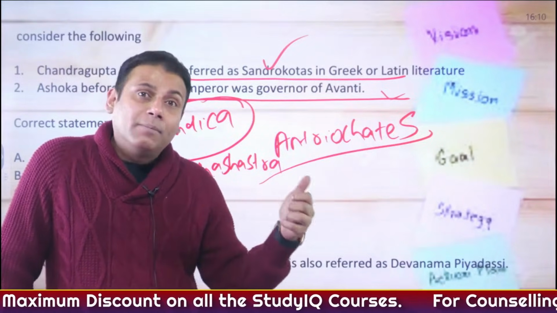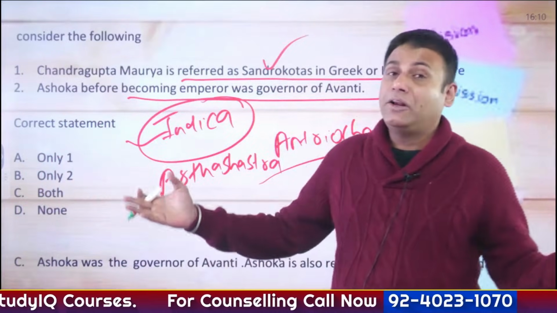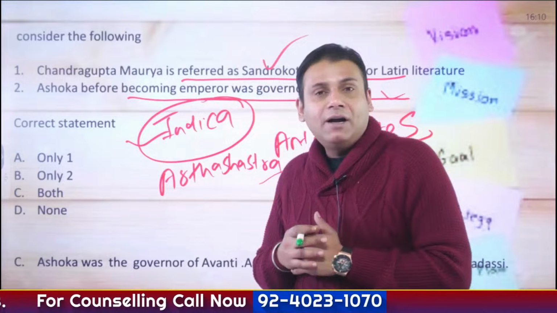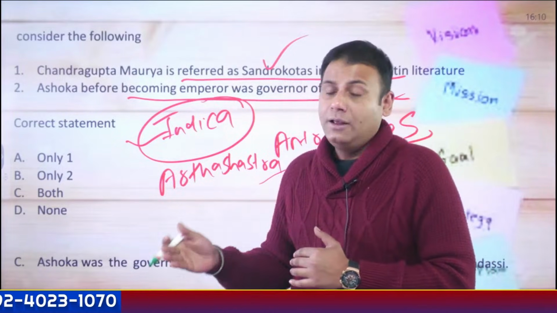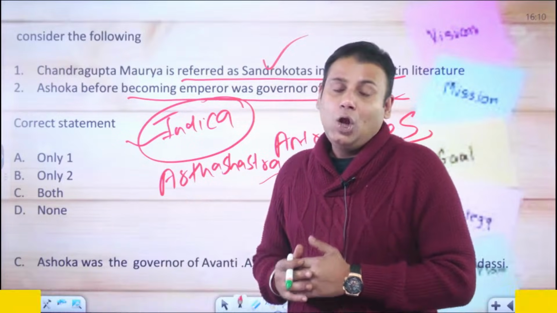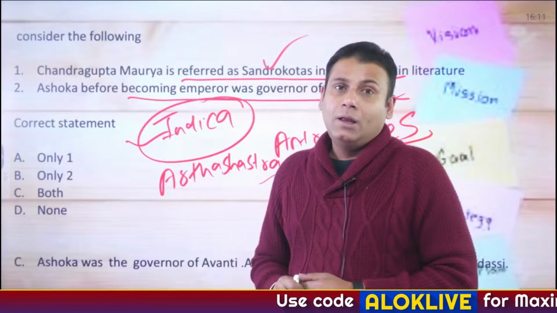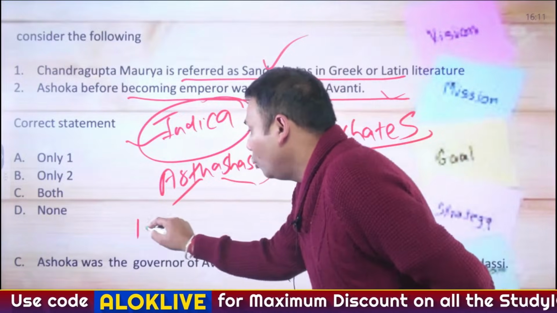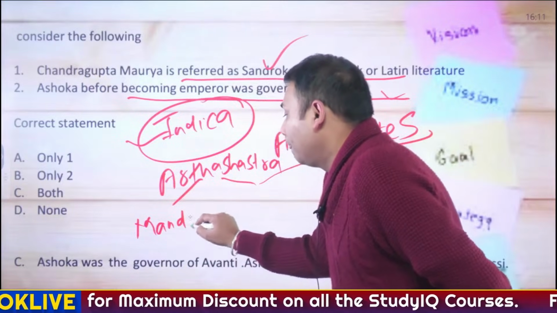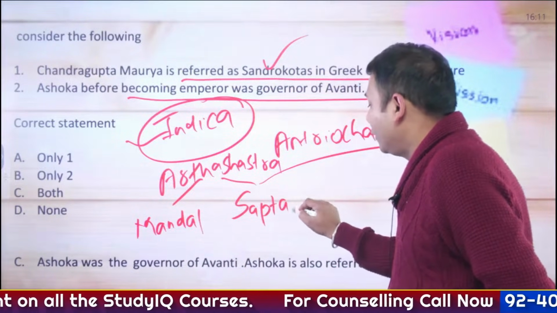Many historians believe that it's the first book on geopolitics. It is divided into 15 adhikaranas, which comprise 6,000 shlokas, 380 karikas, 150 chapters and 180 topics. Compulsorily, as a part of Arthashastra, go through two important theories: the Mandala theory and the Saptanga theory.